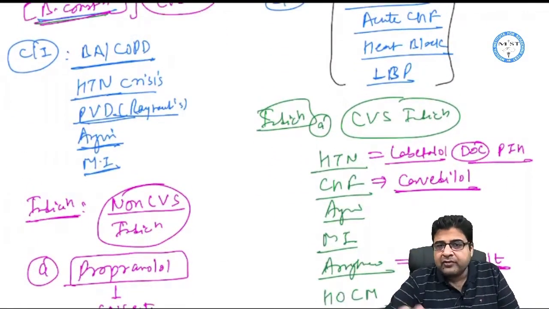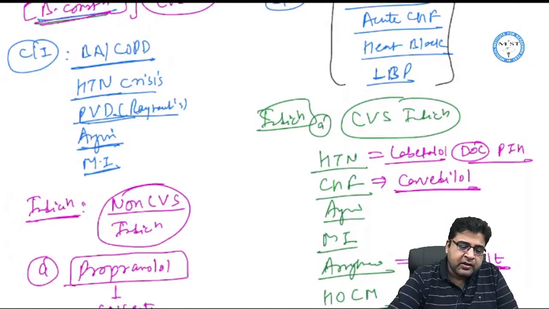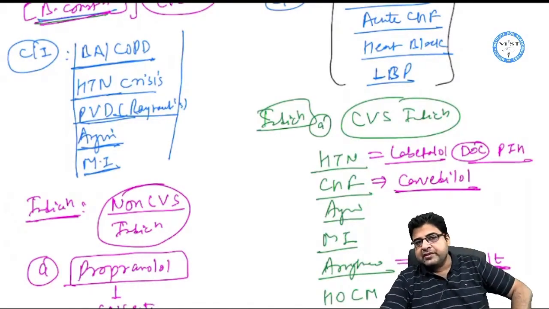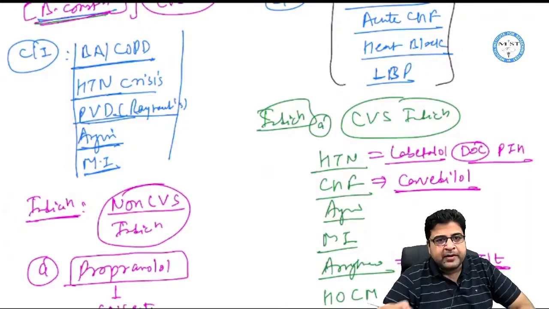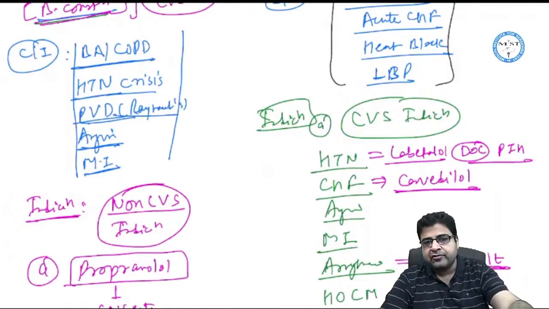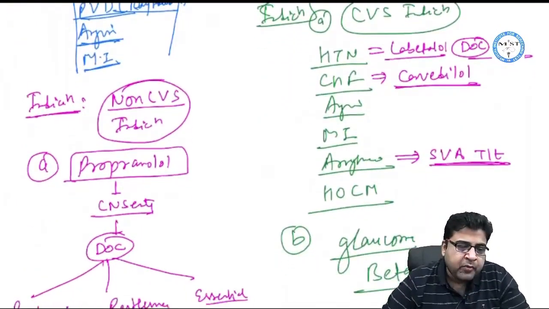Then what are the indications? So the answer is these medicines are not given if the patient is having a cardiovascular or respiratory problem. If the patient is having a cardiovascular or respiratory problem, the medicines are not indicated, but these medicines are indicated if the patient is having some non-cardiovascular indication. For example, there is a drug propranolol.